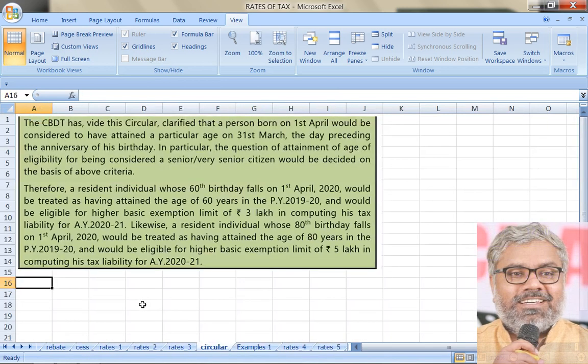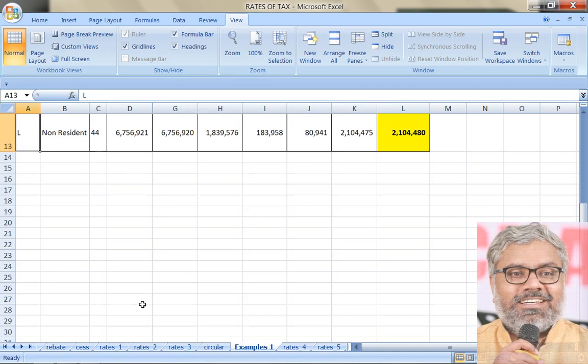Then who is a senior citizen and super senior citizen is something we should know. 60 and 80 years of age attained at any time during the previous year. One exception is mentioned in the circular of CBDT, which tells, imagine if a person is born on 1st of April, for the purposes of this calculation of 60 years or 80 years, he is deemed to be born on 31st March. So just because he crossed by one day, the 60 years completion will not be postponed by 1 year. That 1 day relaxation is given for specific cases who are born on 1st of April.